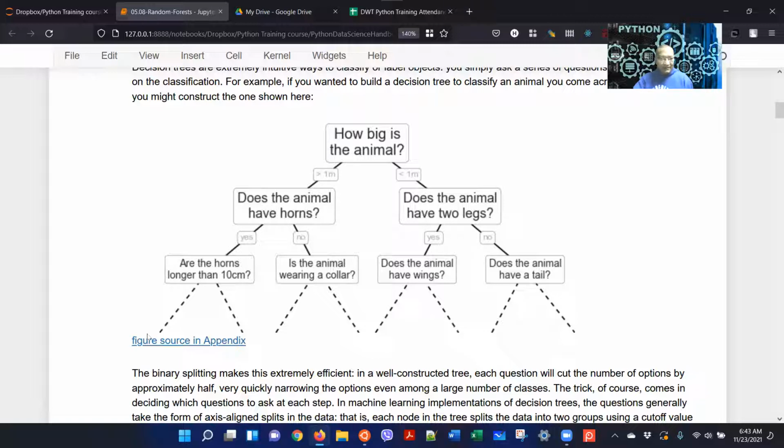So ultimately it can go on, and as your question levels increase, at some point you have leaves. Those are the leaves of the tree. After that there is no more branching, there are just leaves.